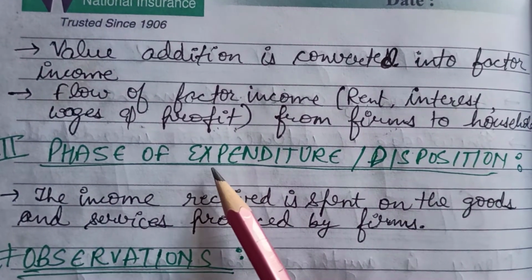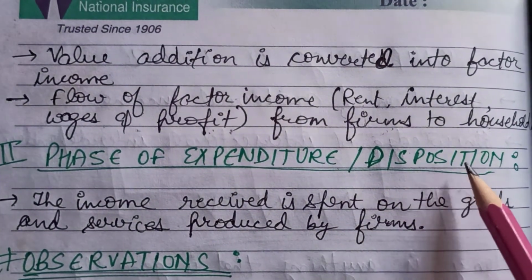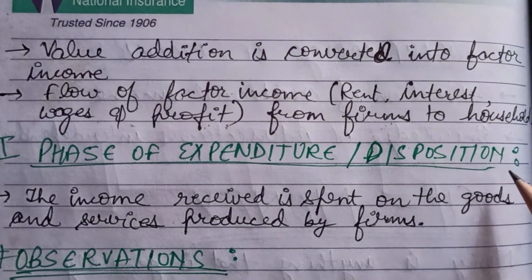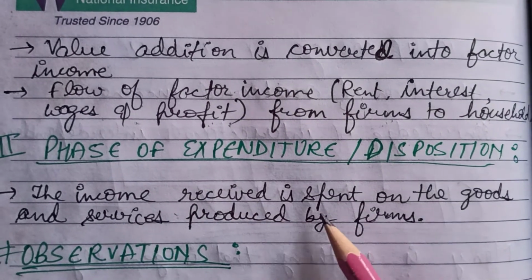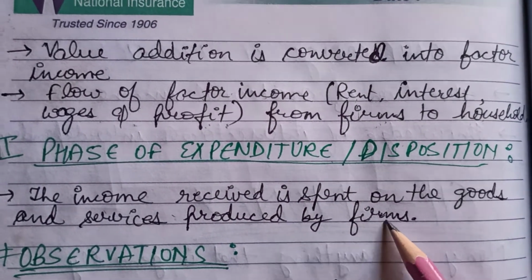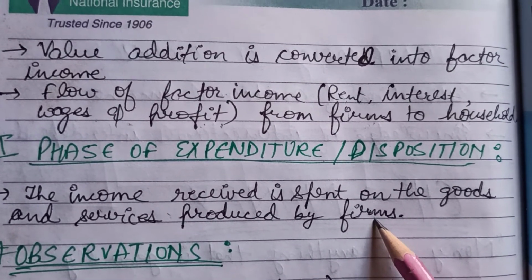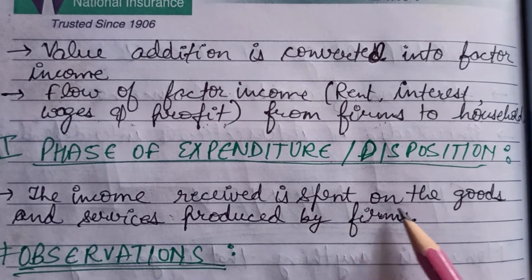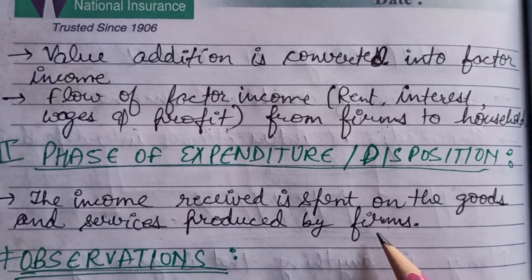And the last one is the phase of expenditure, also known as the disposition of income. That is how we are going to spend our given income. In this phase, the income received is spent on the goods and services produced by firms, as we have assumed that the household sector will not save any part of their income, so they will spend the income received on the various goods and services which are further produced by the firms.